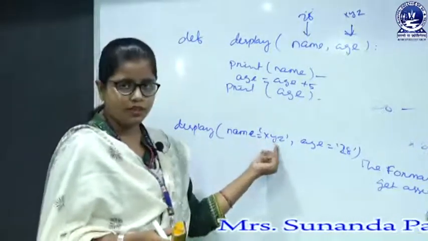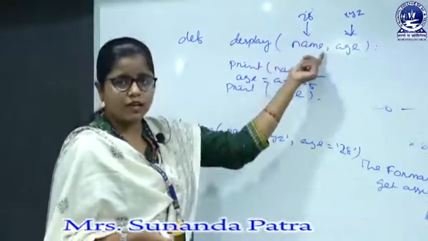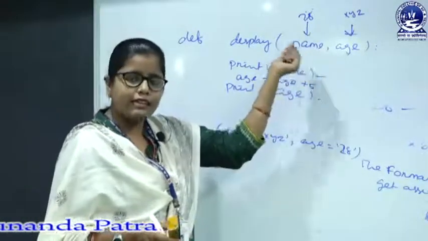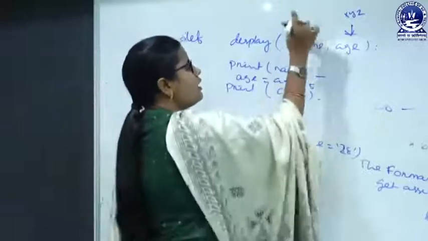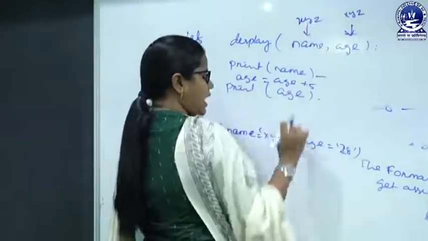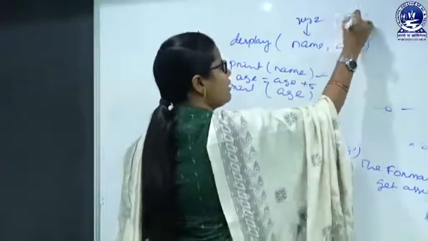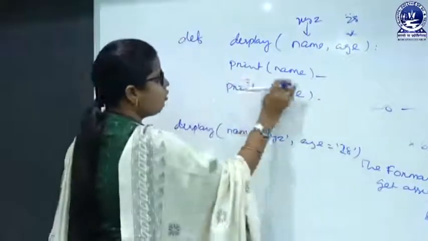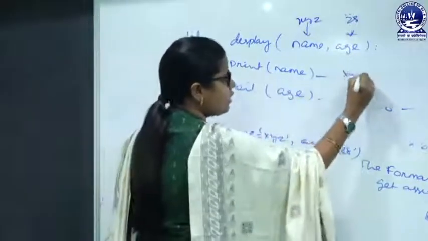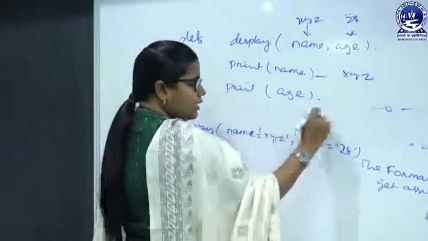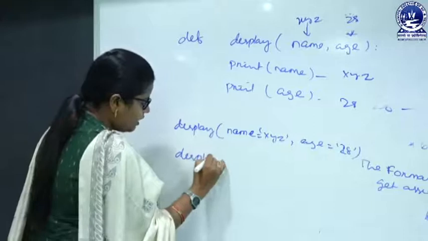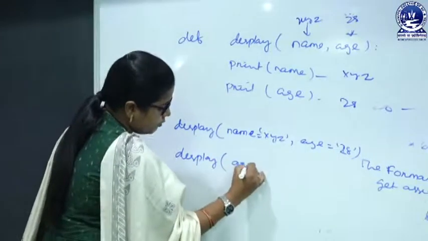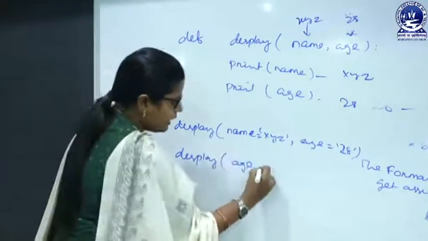Name equals XYZ: in the formal arguments, where name is mentioned, name will get assigned XYZ, and the age will be 28. So when I print the name, it will print XYZ and the age will be 28.